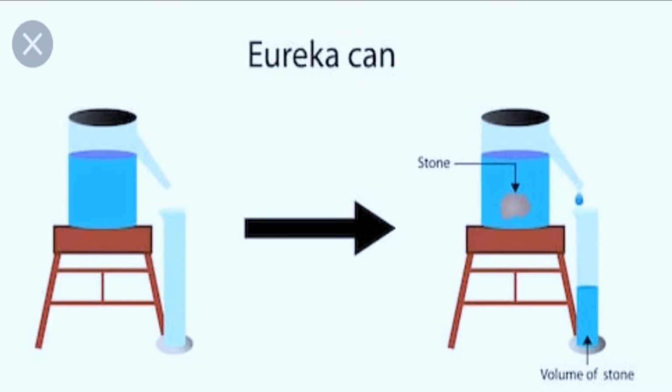Okay, so density equals mass by volume. You have found out the mass of the stone, is it? Mention that, and then the volume of the stone with that water. Okay, so you can find the density of that solid very easily. Can you all understand children? Okay, that's all about this lesson.